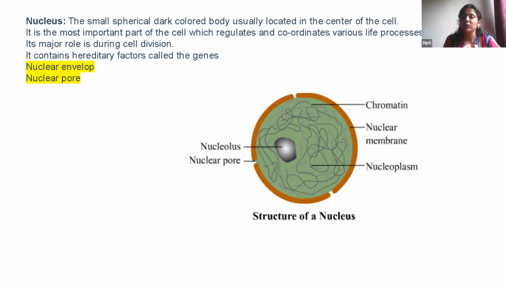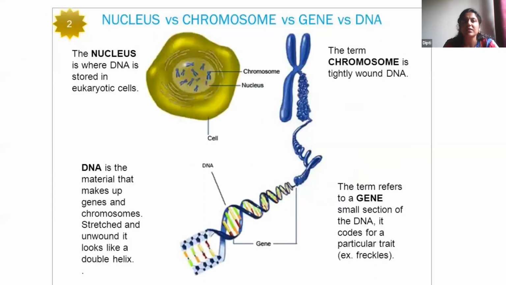Now, what is the structure of the nucleus? Nucleus is round in shape. It has an outside membrane called the nuclear membrane. Inside it has nucleoplasm, which is nothing but protoplasm only. In the center of the nucleoplasm it has a nucleolus, and it has chromatin threads. The chromatin fibers or chromatin threads in turn contain chromosomes and the DNA factor. This is how a nucleus looks like. It has the chromatin thread.